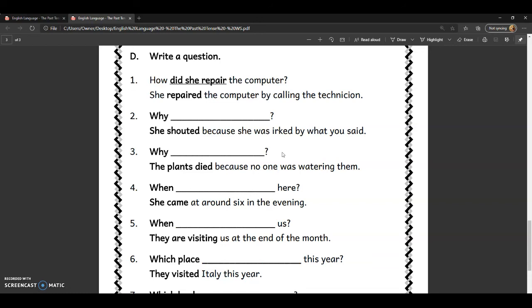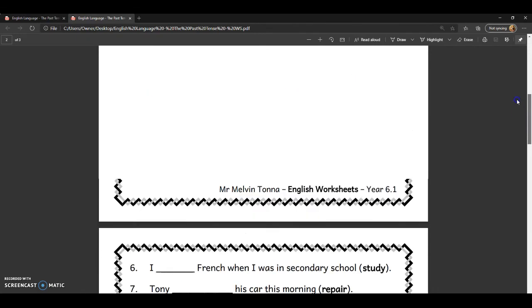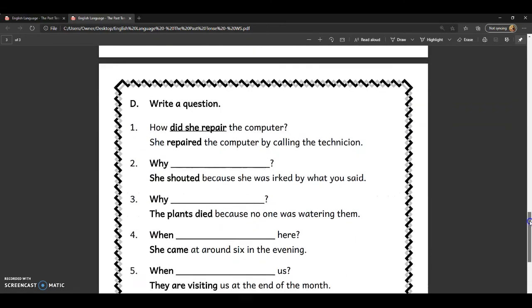Number 3, the plants died because no one was watering them. A good question in English would be, why did the plants die? So basically, you have to take the first 2 or 3 words. Now, why did the plants die? Number 4, when here, she came at around 6 in the evening. When did she come here? Okay, so all you have to do is work out till 7 basically. Alright, so in class actually we did exercises A, B, and we also did D. Okay, that was in class basically.